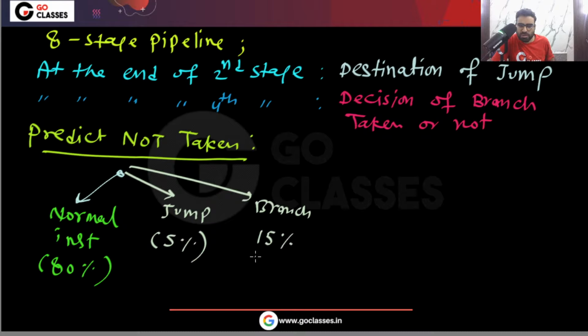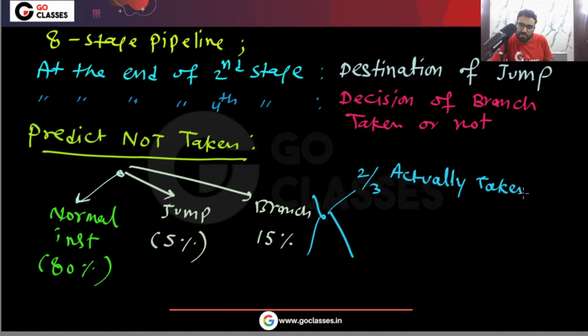Now in this branch share, 2 by 3 are actually taken. So what does that mean? 2 by 3 actually taken means 10%. Yes or no? That simply means that 10% are actually taken.